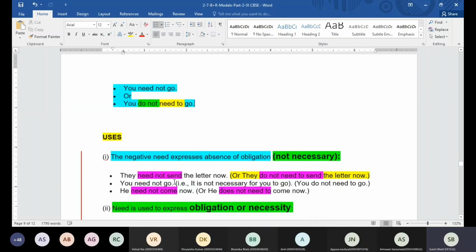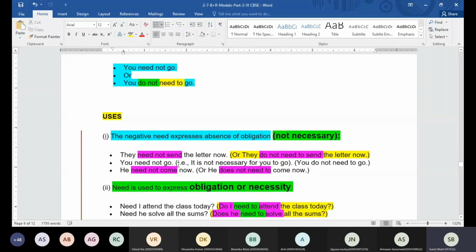Very good. Now let's understand the uses, guys. When something is not necessary, in that case, we use need not or do not, does not, did not, as per the requirement of the sentence. Like they need not send their letter now. When I say they need not send the letter now, that means it is not necessary for them to send the letter now. Or we can say they do not need to send the letter now. So one sentence we can write in two different ways.